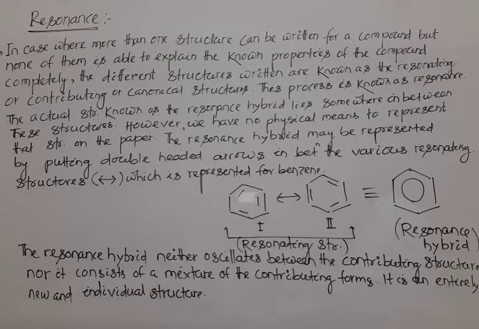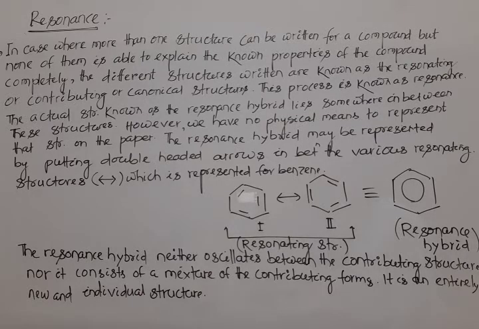In cases where more than one structure can be represented for a compound, but none of them is able to explain the known properties of the compound completely, then the different structures written are known as resonating or contributing or canonical structures, and this phenomenon is known as resonance.